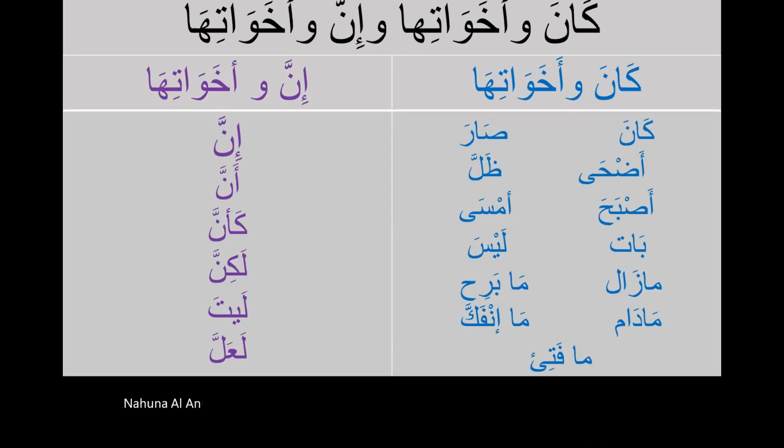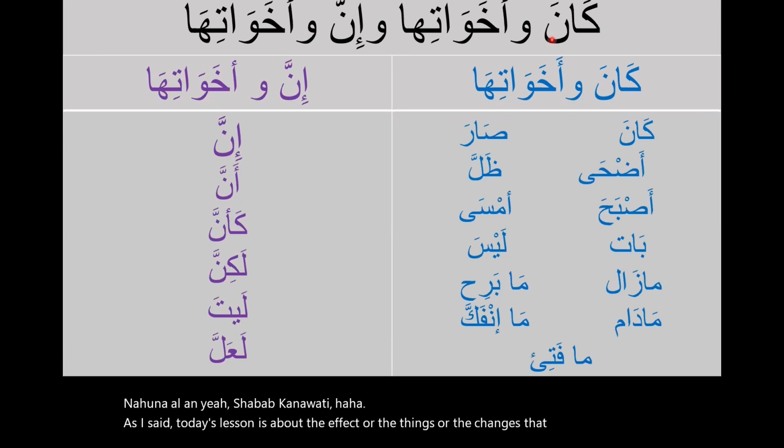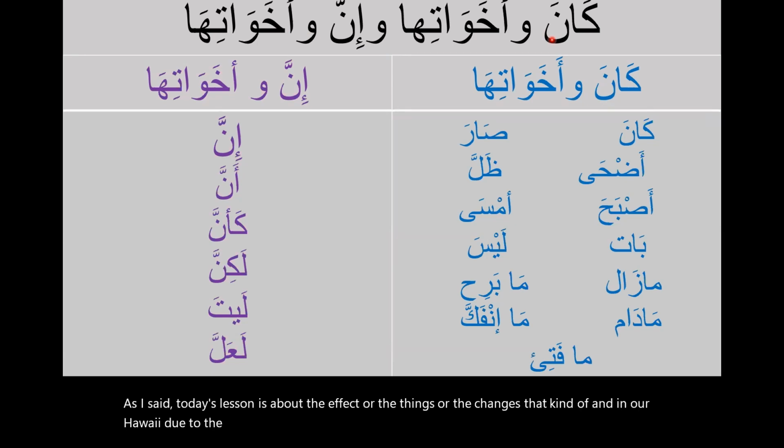كان وأخواتها وإن وأخواتها. As I said, today's lesson is about the effect, or the changes, that كان وأخواتها and إن وأخواتها do to the nominal sentence. So we have Kana wa akhawatiha on this column and Inna wa akhawatiha on this side.